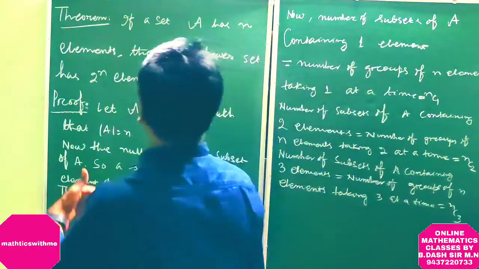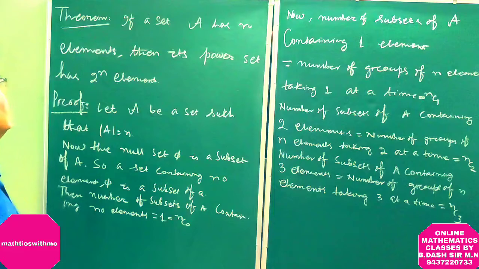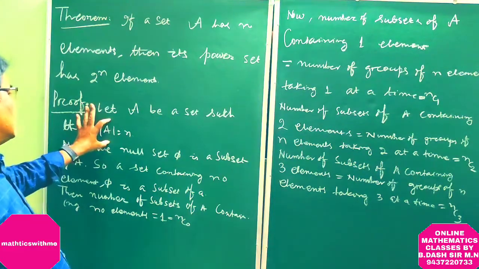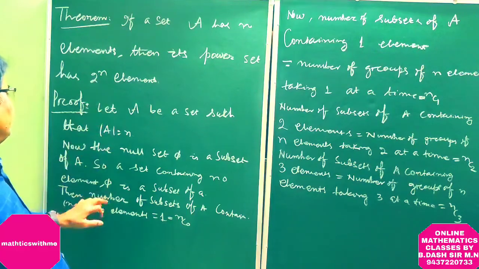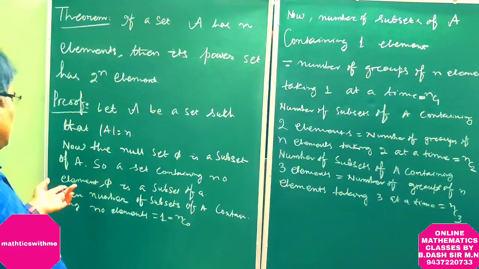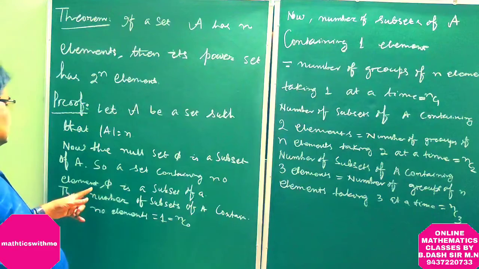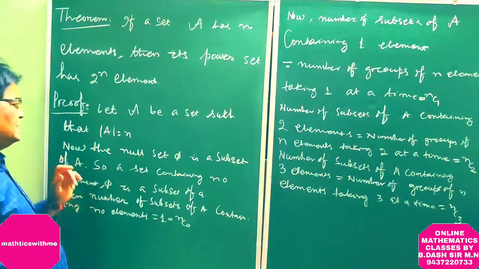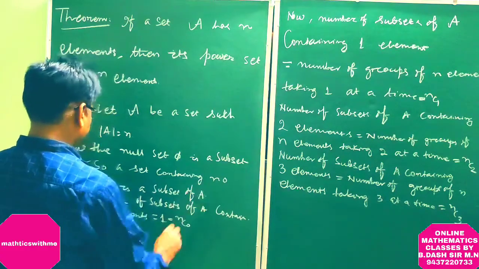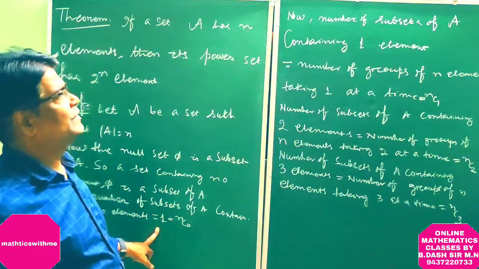Now, if a set A has n elements, then its power set has 2 to the power n elements. So we are choosing a set whose cardinality is n. The null set phi is also a subset of A. So the set containing no element, that is phi, is a subset of A. Then the number of subsets is equal to nC0.